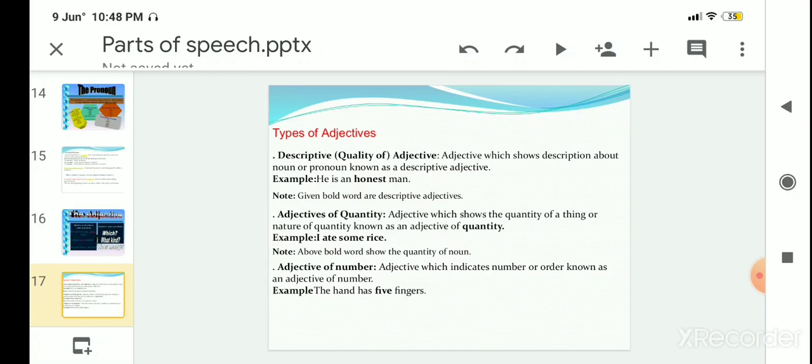Secondly, adjective of quantity. Here, I ate some rice. The word some shows the quantity. So an adjective of quantity shows the quantity of a thing. The next one is adjective of number. An adjective which indicates a number is known as an adjective of number. For example, the hand has 5 fingers. The word 5 is an adjective which indicates a number.